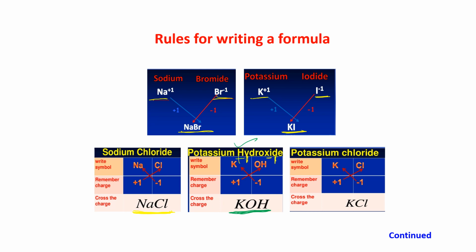So the 1 will come here and it is not written. So the formula is KOH. Okay. Potassium chloride, KCl, the valency is +1 and -1. So this will come here and KCl is written. Clear? Children, have you understood?